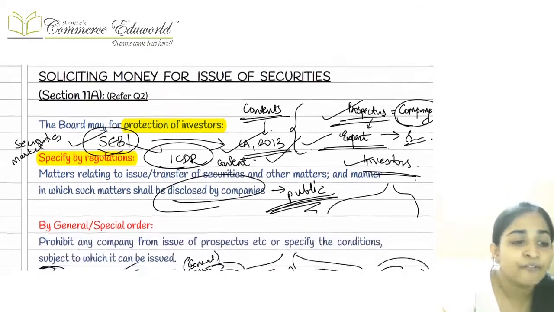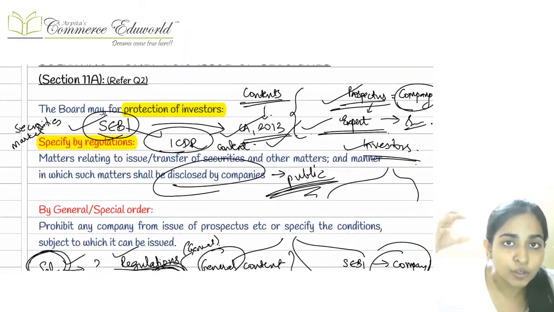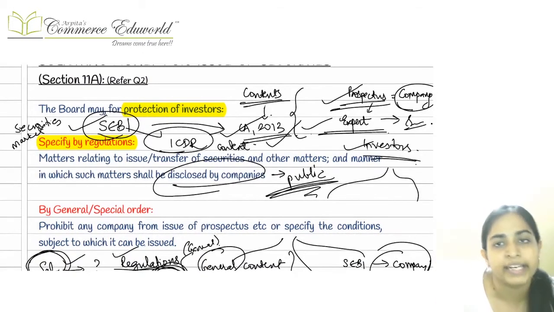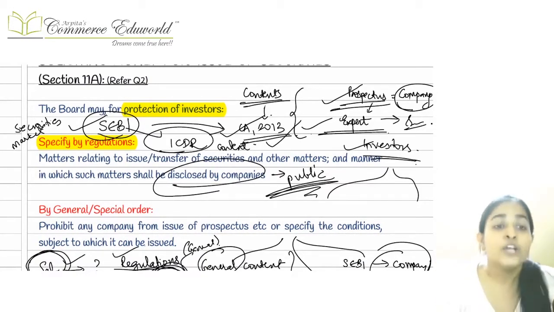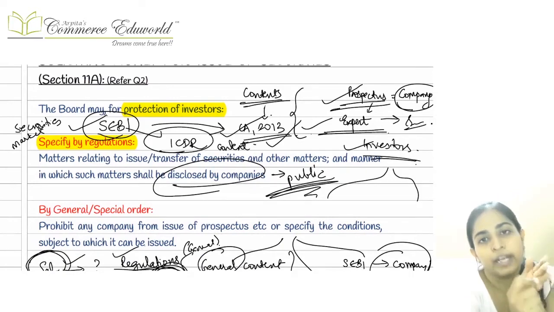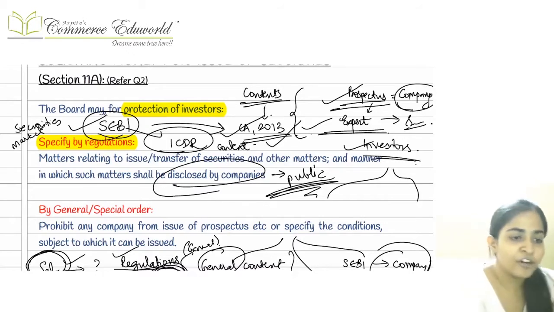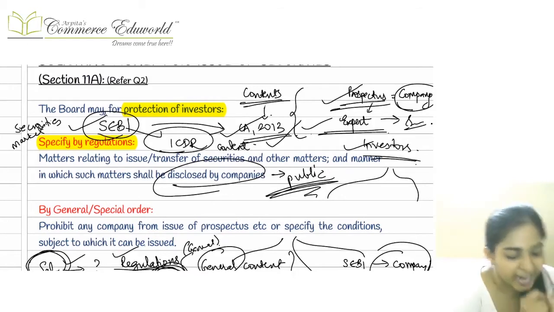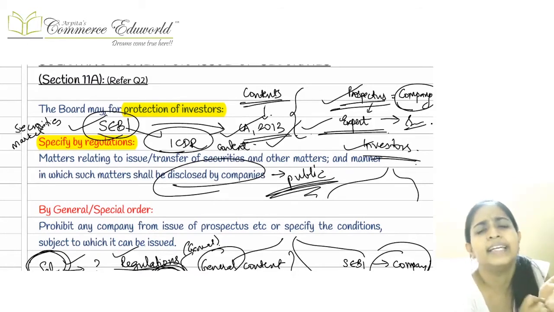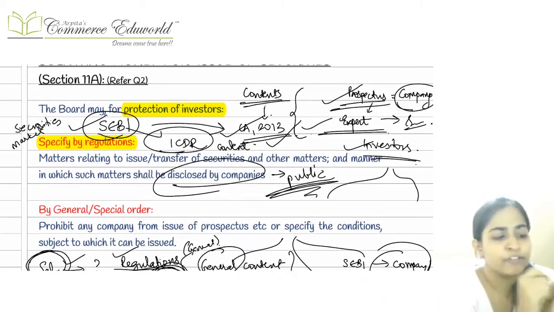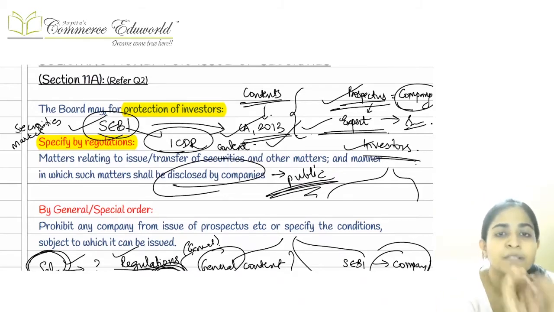Now in that case, SEBI wants that the prospectus must be crystal clear, because the prospectus must have all the necessary information for the protection of the investors. So it will specify the content, what all things should come in the prospectus. First thing is either it can specify by way of regulations. It will write in the regulations what all things are to be mandatorily given in prospectus by each and every company. Each and every company has to give XYZ things in its prospectus mandatorily.